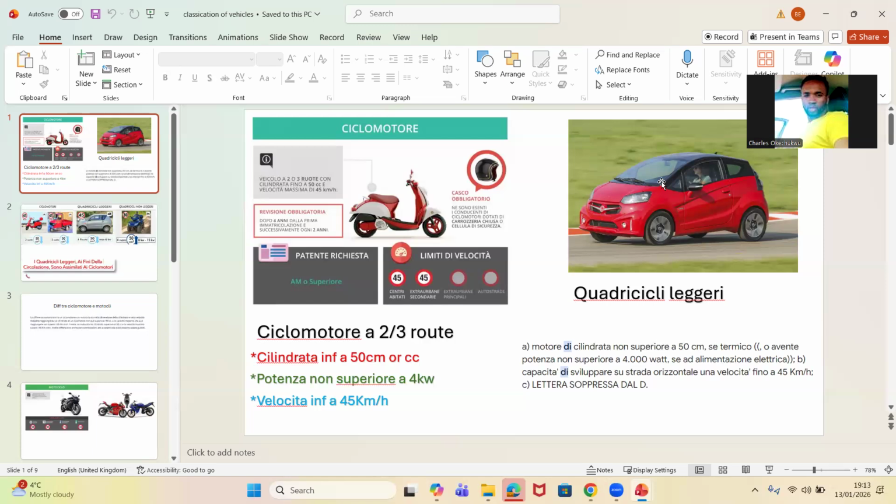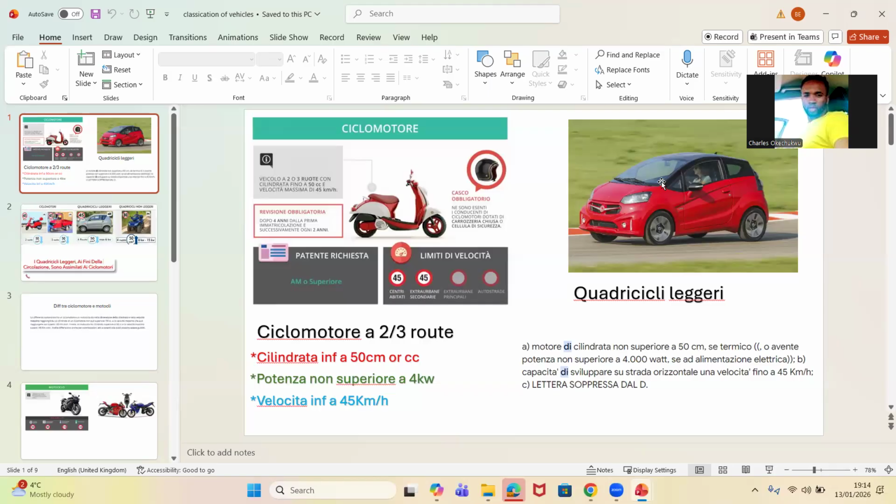Guys, write it down. Characteristics of ciclomotore. Characteristics are how you will know this thing is a ciclomotore, because I have given you the definition. Now, how do you know, as a driver, as a teacher, as a student, that the thing you are seeing in front of you is a ciclomotore? Watch. I will say it in English first, then we'll go to Italiano.